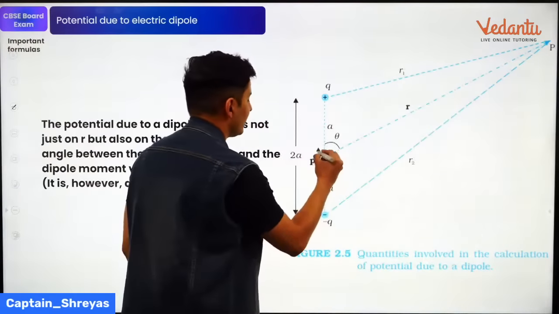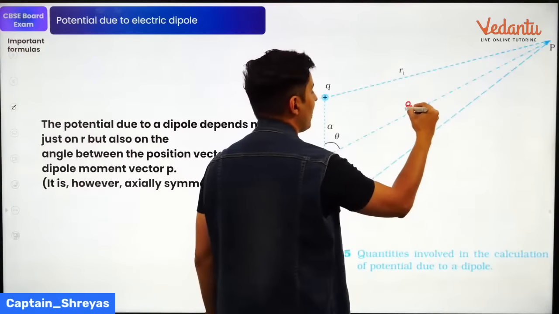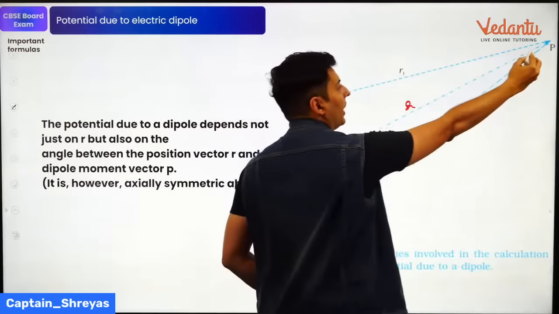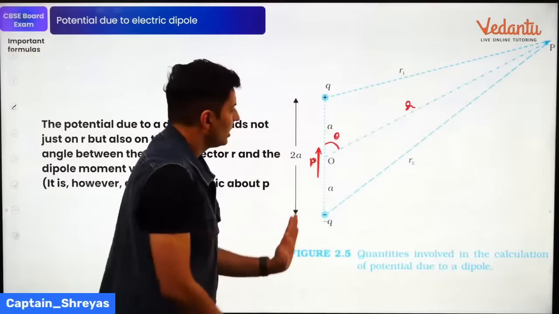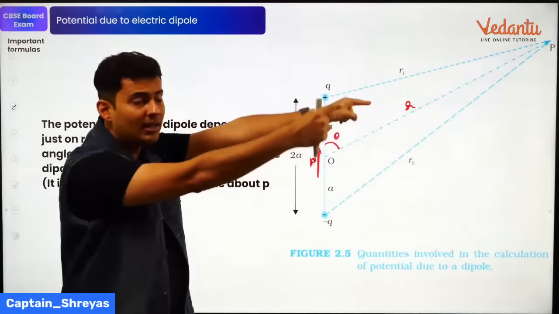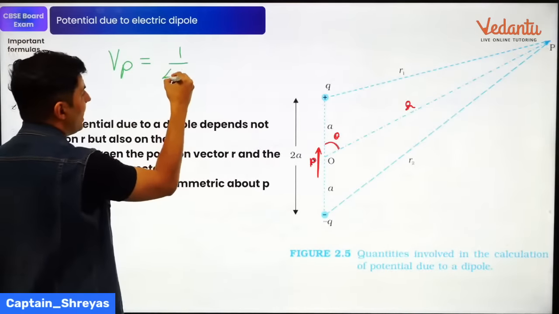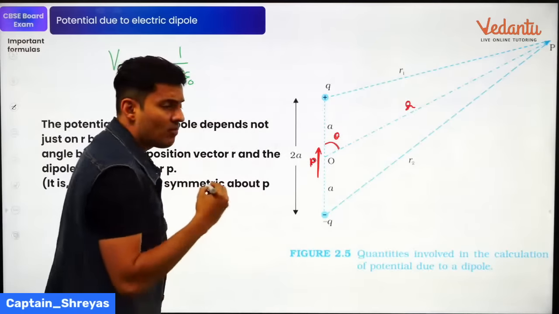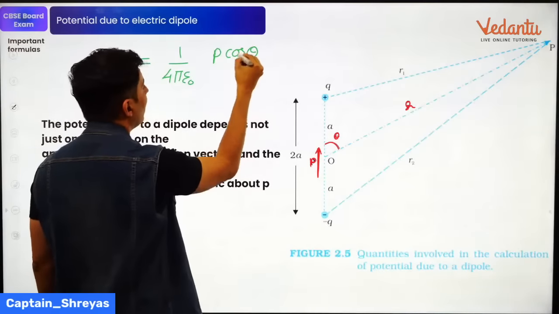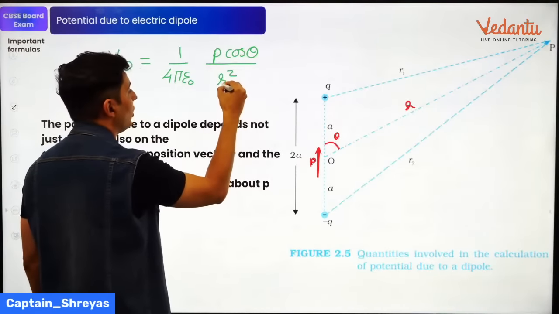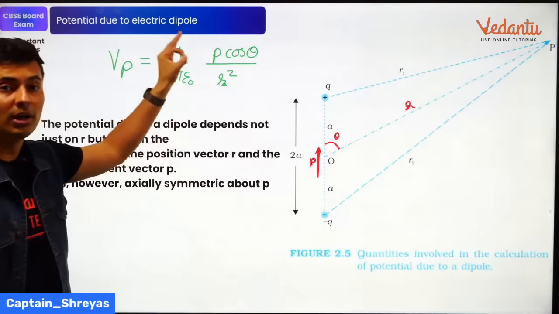So like you can see, this is my dipole moment P. I am at a distance of R from the midpoint over here. I am making an angle theta with the dipole. At that point, what is the value of the potential? It is 1 by 4 pi epsilon naught, P cos theta divided by R square, not cube. Here you have R square. Keep this in mind. So that's one important thing which you should remember.